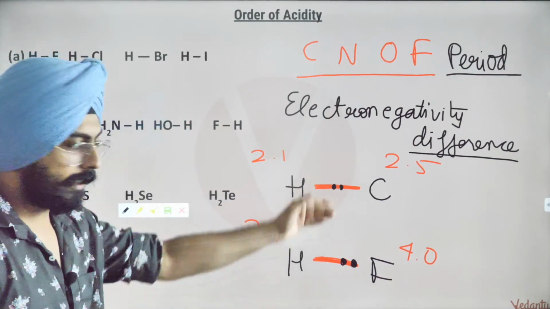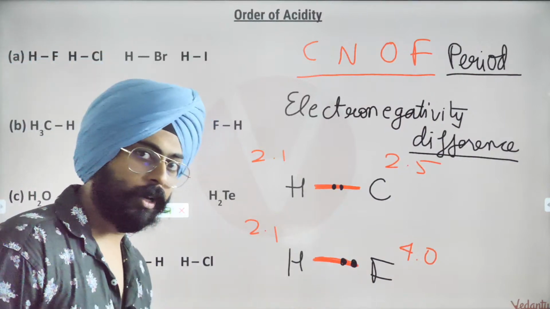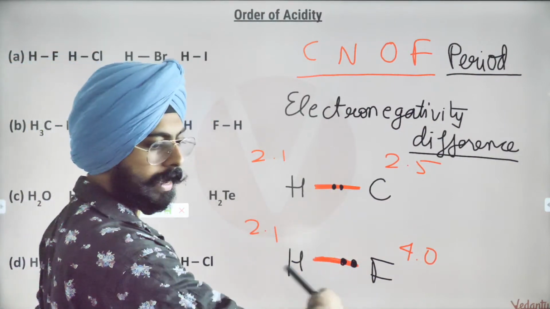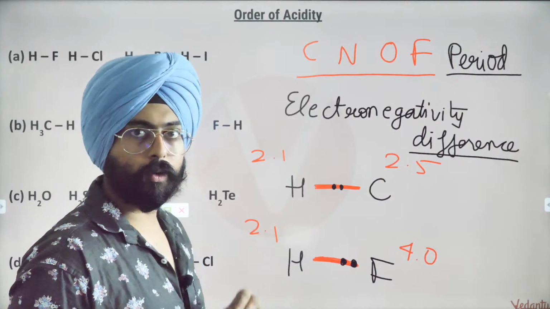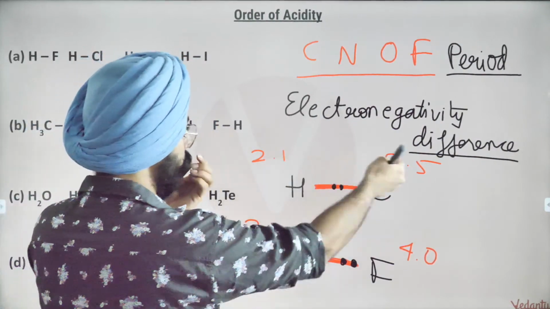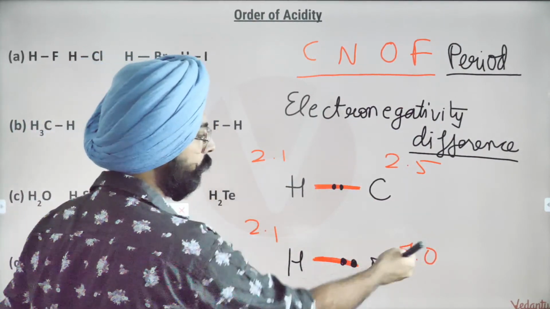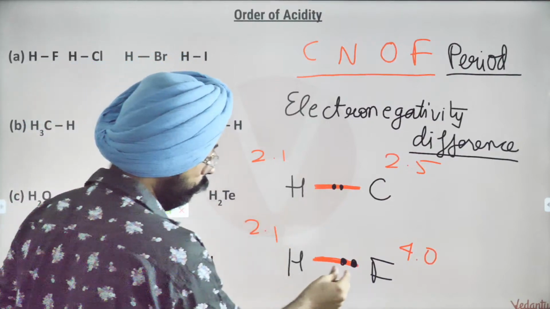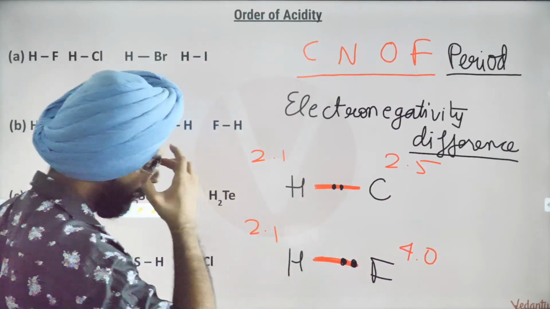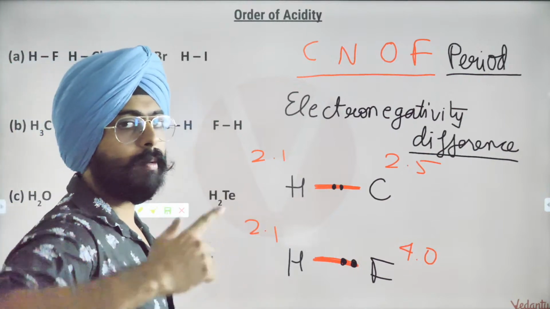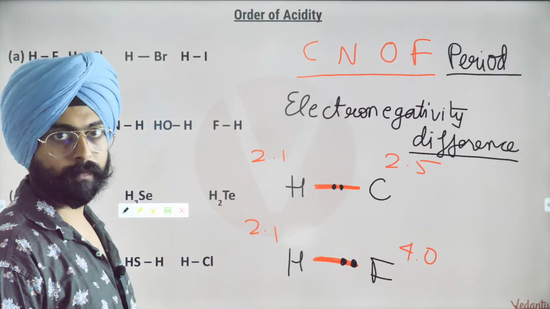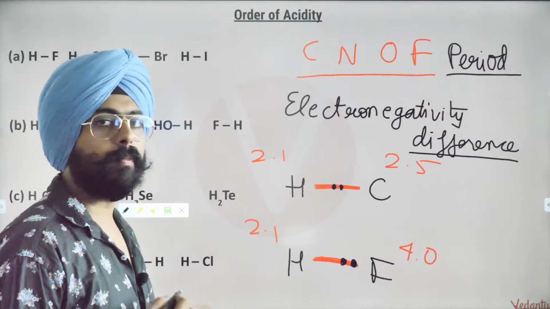Is this understandable? This image is something that we've already discussed in this chapter. So I'm pretty sure that this is clear to all of you. Hydrogen and carbon 2.1, 2.5, hydrogen fluorine 2.1, 4.0. So the electrons are more towards fluorine. And now, let us imagine that we are breaking their bonds apart.